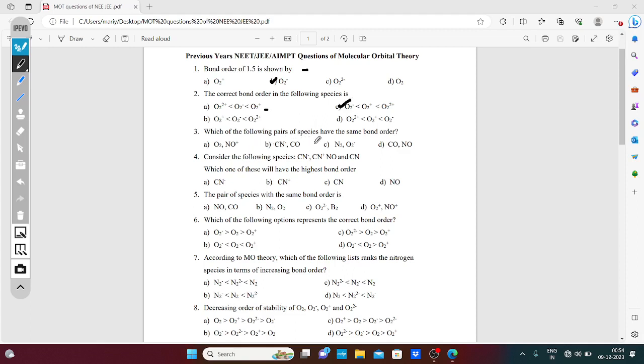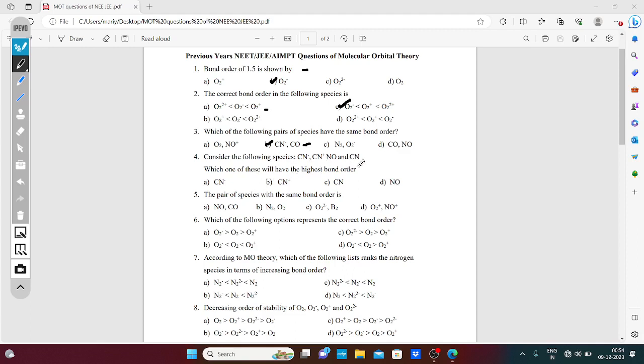Which of the following pair species have the same bond order? Cyanide: this is answer B, because carbon 6 plus 8 is 14 electrons, bond order 3, and 8 plus 6 is 14. This is the answer. Consider the following species: CN minus, CN plus, NO and CN. Which of the following will have the highest bond order?